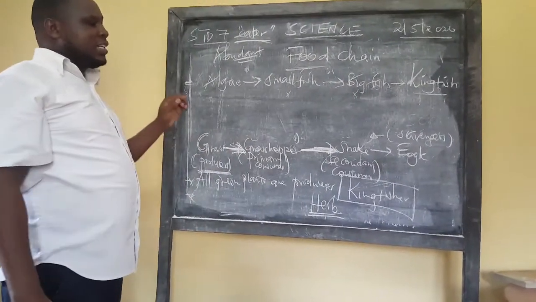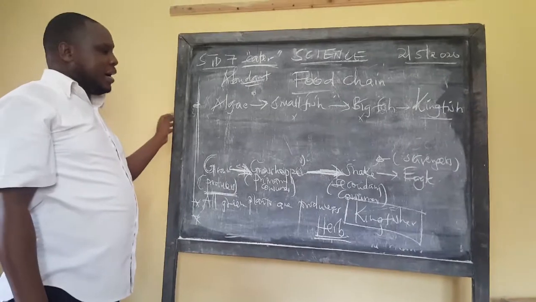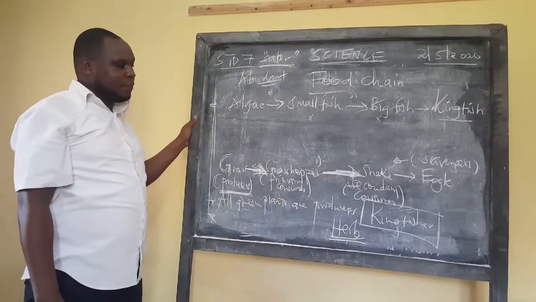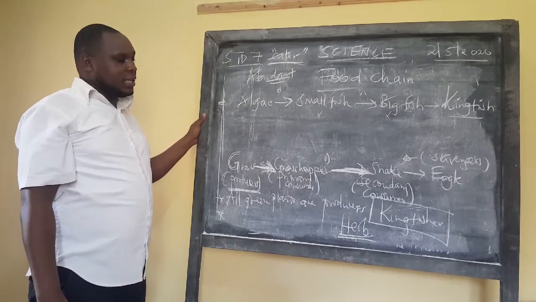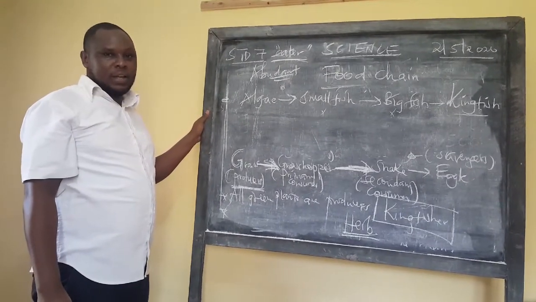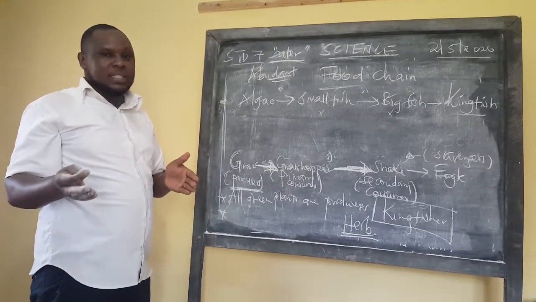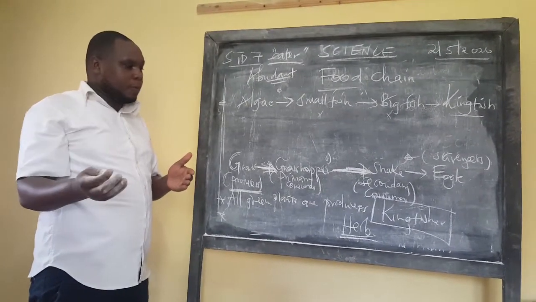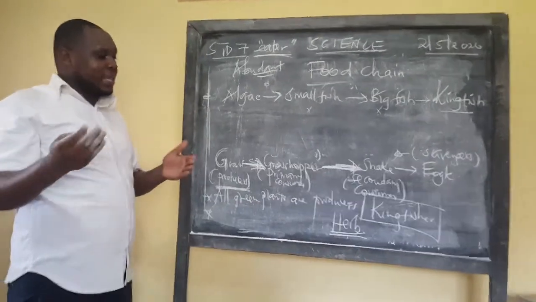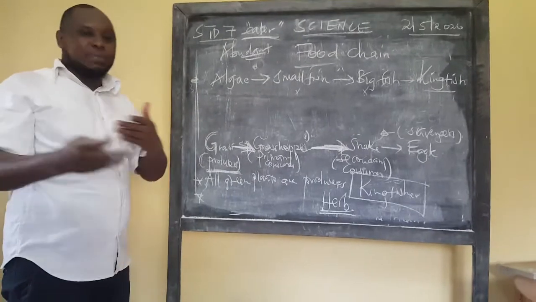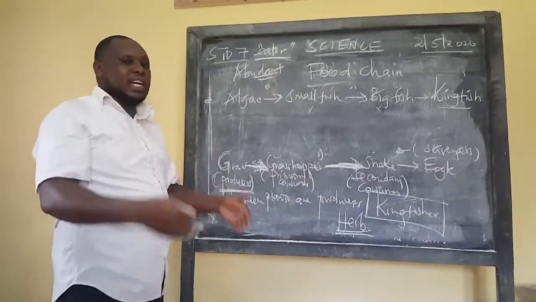Kingfisher, you learn it in class 8 when we'll be dealing with the feeding adaptations of animals. And you realize that what we call the birds of prey, those birds that feed on meat, call them carnivorous birds, like for example, the eagle. We have so many others when we'll be dealing with how the beaks are adapted to feeding on prey and their toes.